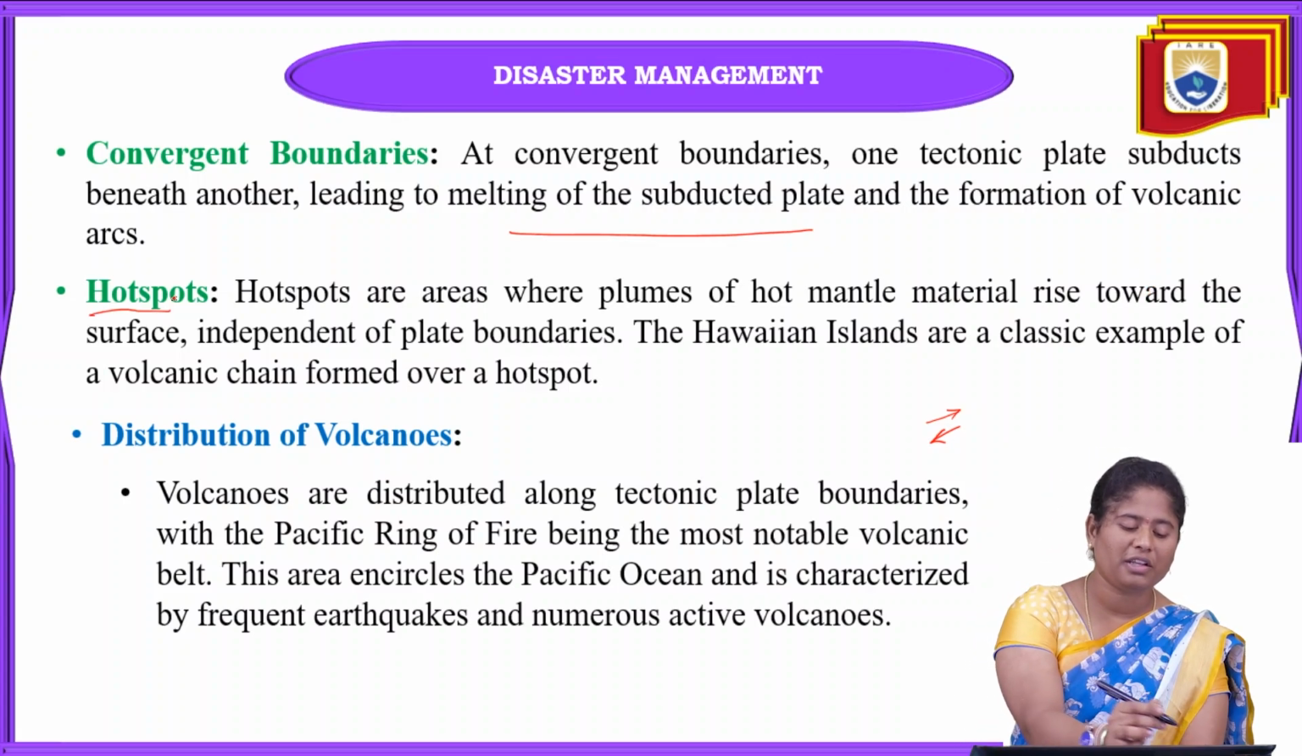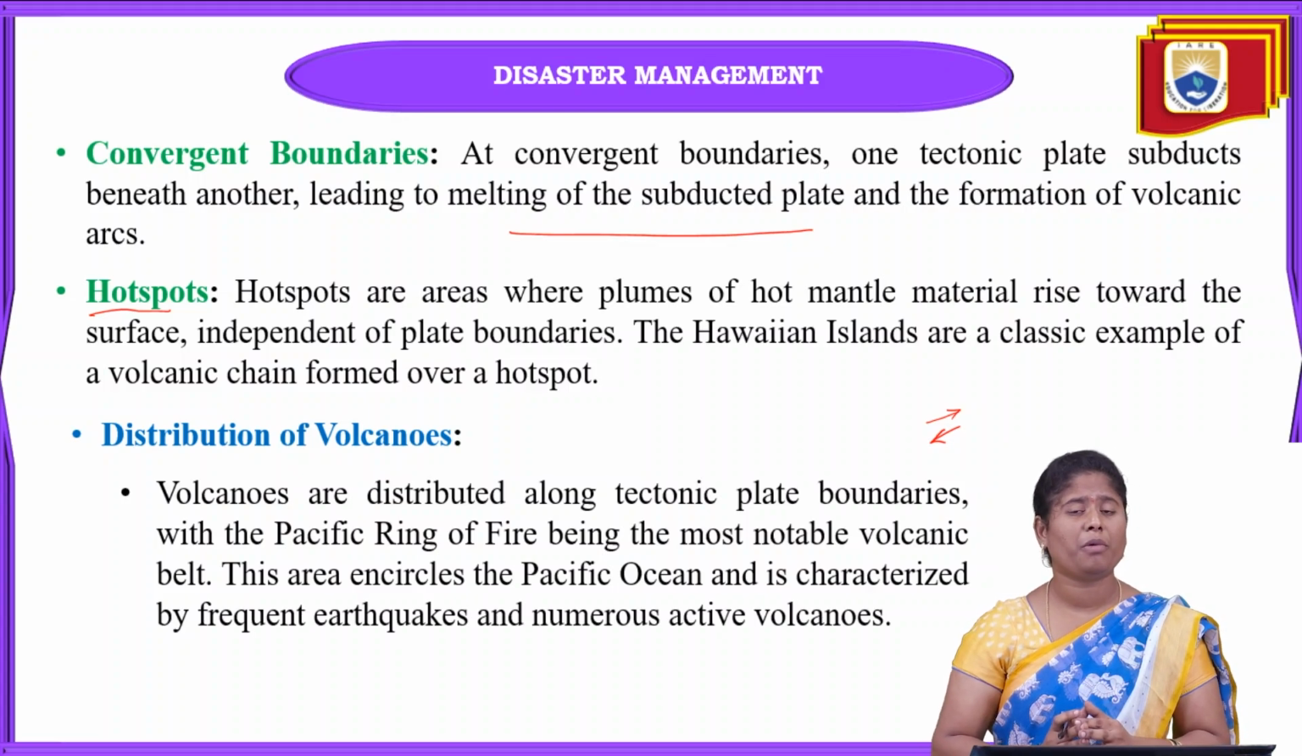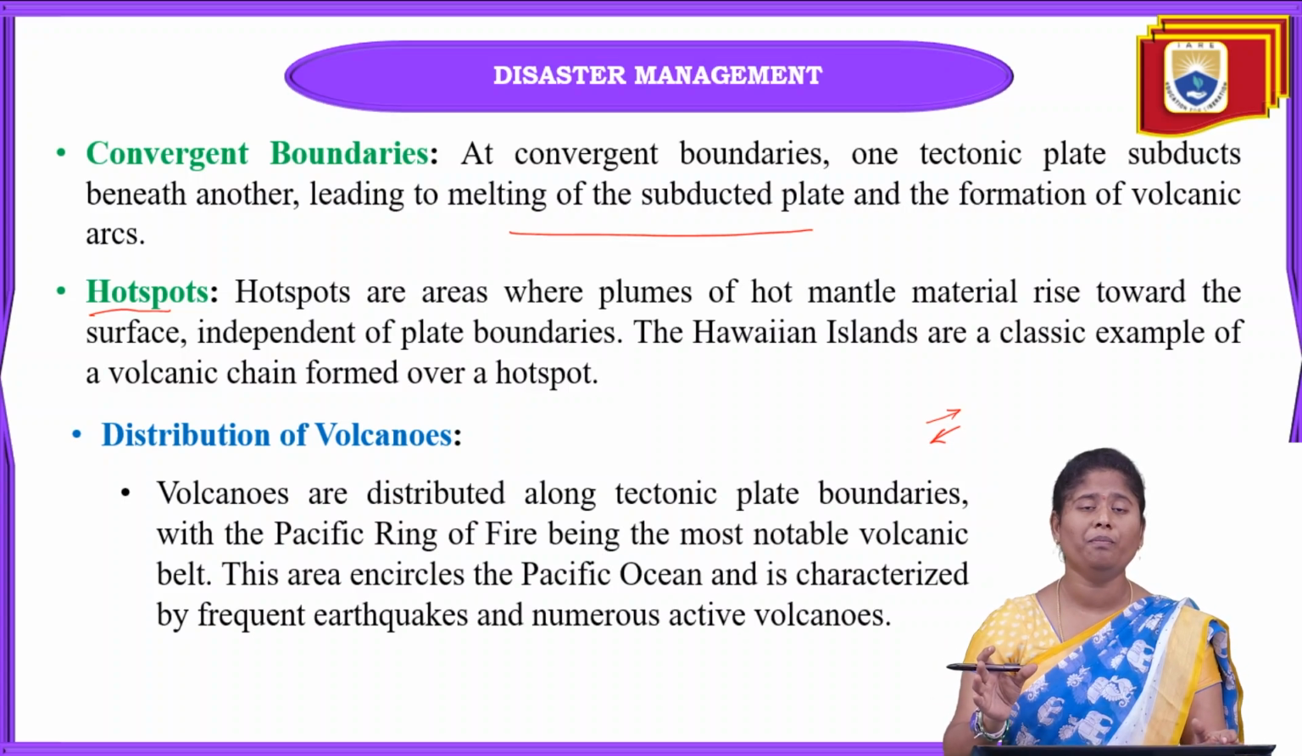Coming to the next one, that is hot spots. What is meant by hot spots? They are where plumes of hot mantle material rise towards the earth's surface. It is not dependent on plate boundaries; it is independent of them. Whether it is a convergent boundary or a divergent boundary, the hotspot does not depend on these boundaries.